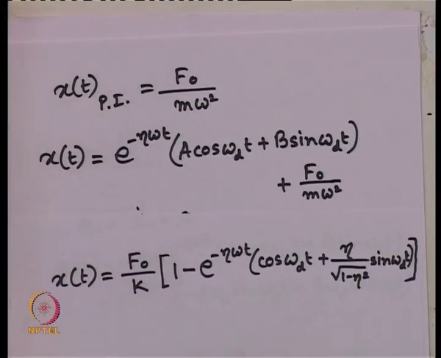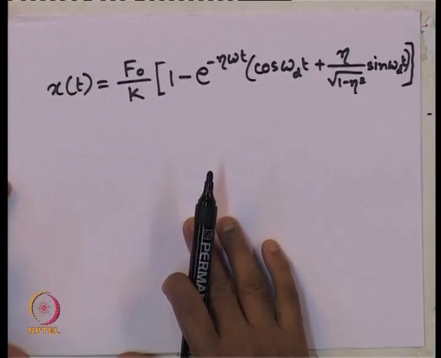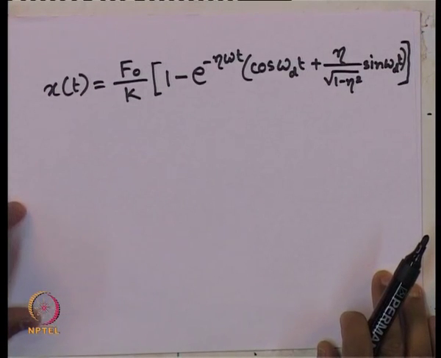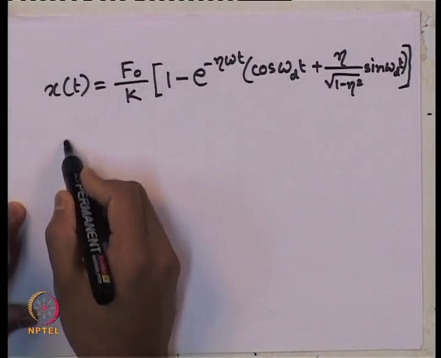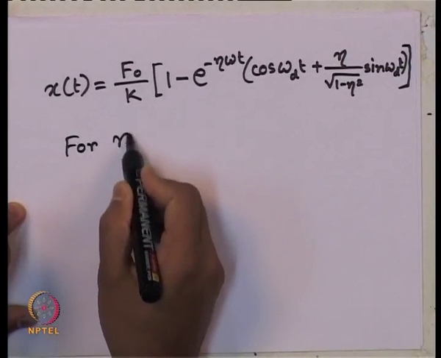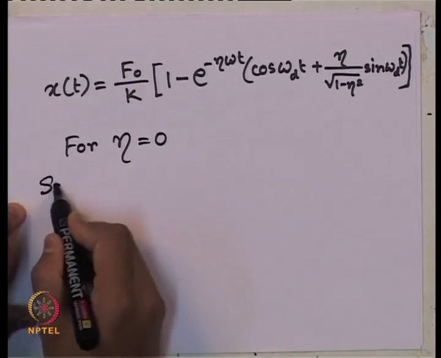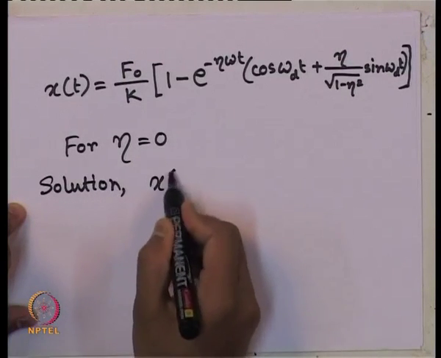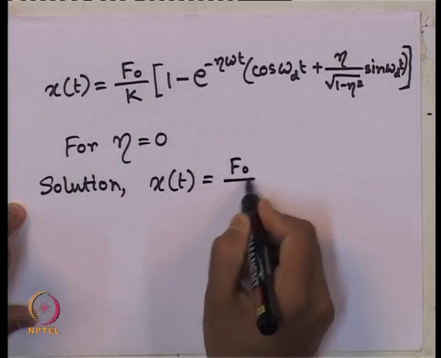Okay. Now, if the complete solution of the system is known to us, how should the response look like? Let us look at it. Let us first take the undamped case. For the case eta equals 0, what is the solution? For the undamped case, the solution x of t is nothing but F naught by k.